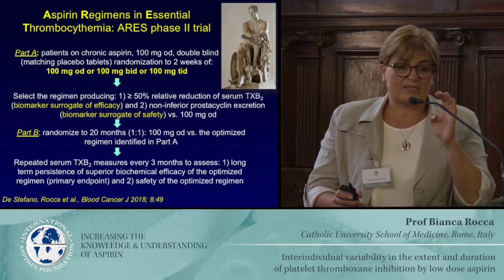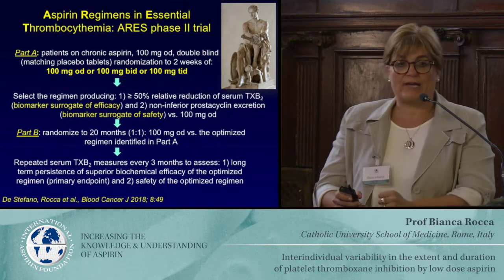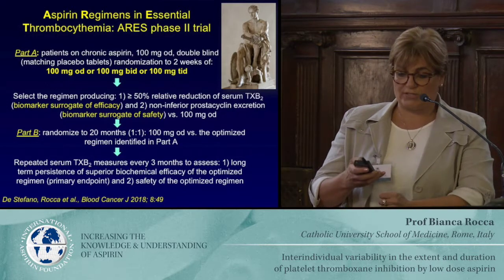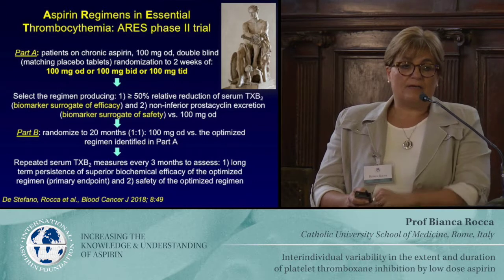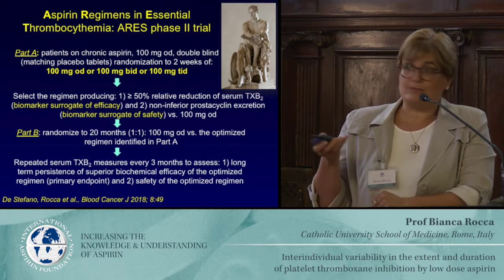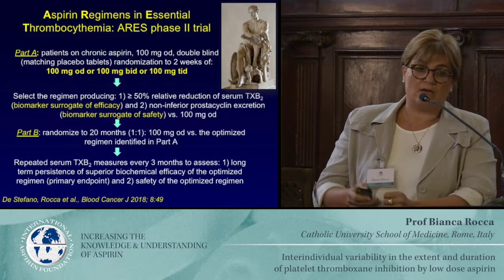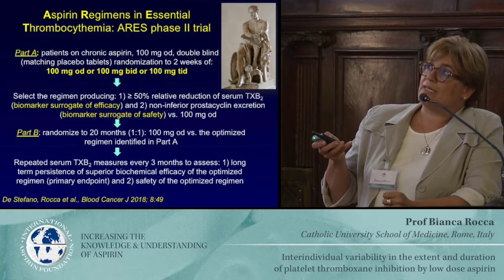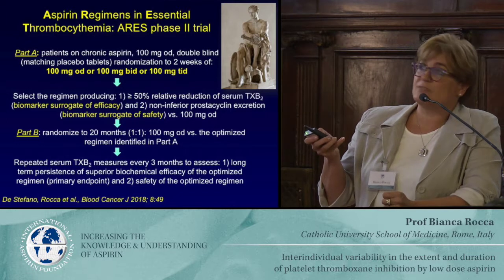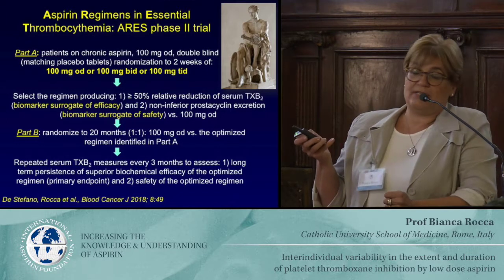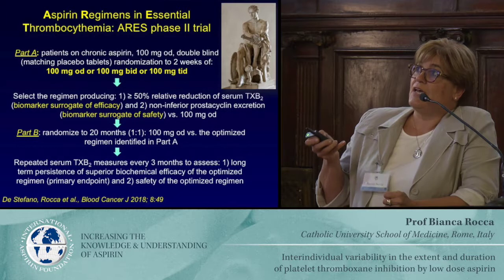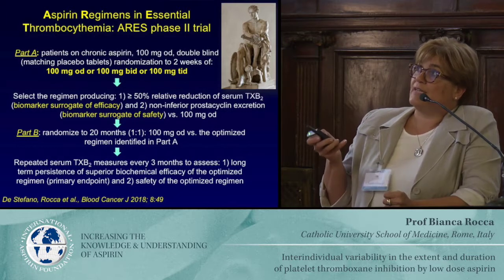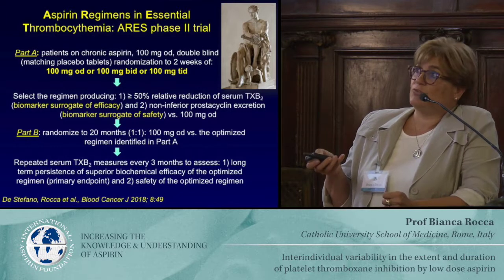And here comes ARES. ARES is a phase 2 trial which started 2 years ago, and essential thrombocythemia patients were randomized to 100 milligrams once daily, 100 milligrams twice daily, and 100 milligrams 3 times daily. This part was double-blind with matching placebo tablets.